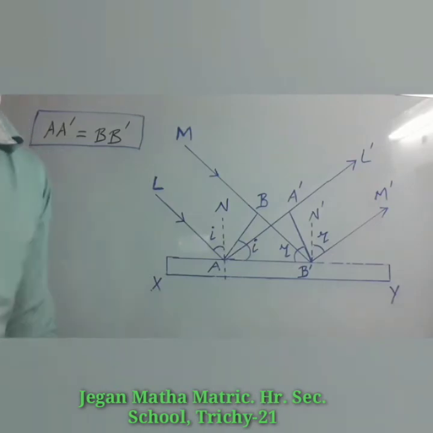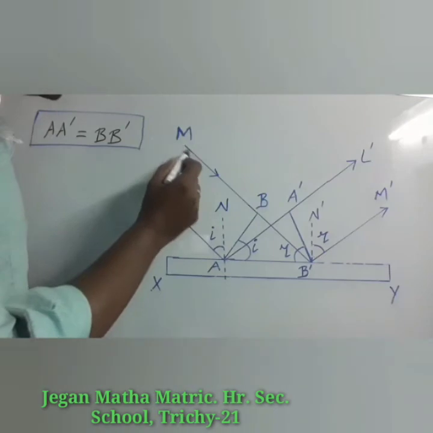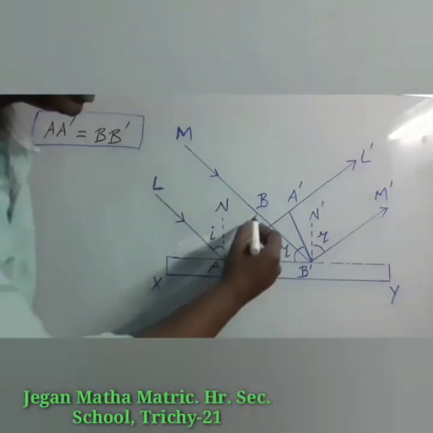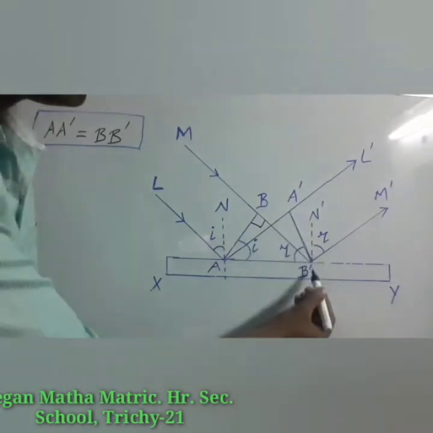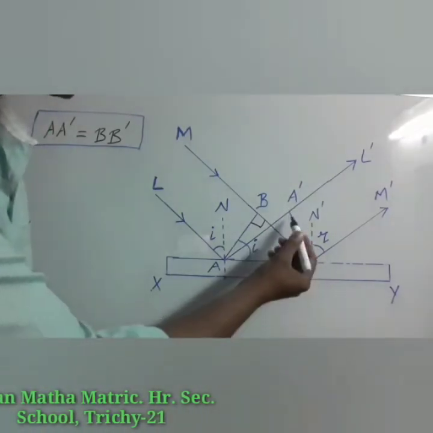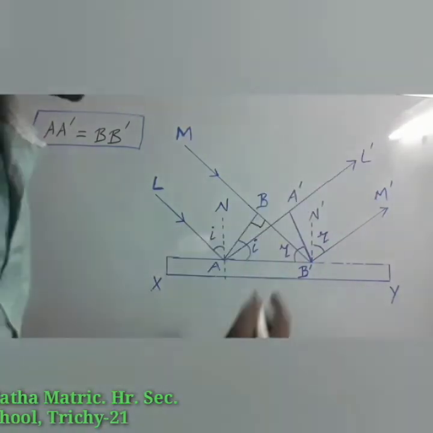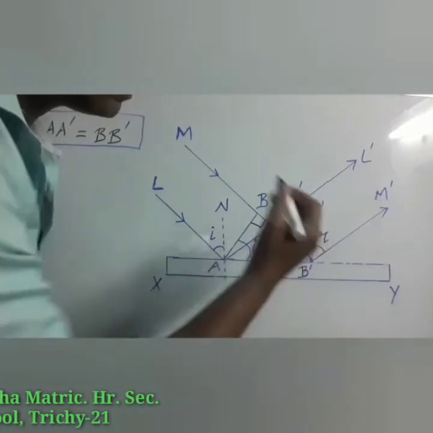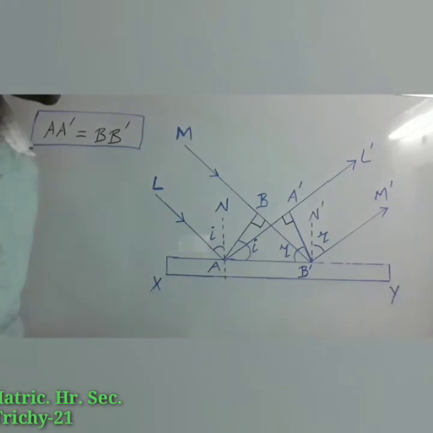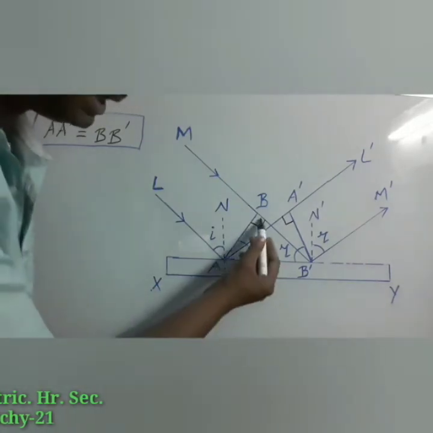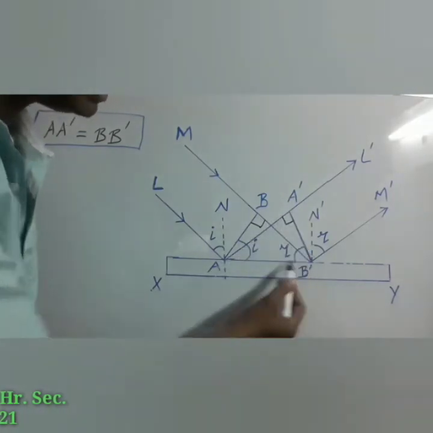In the given diagram, the incident wavefront AB is perpendicular to the incident ray MB dash. So here angle is 90 degree. Likewise, reflected wavefront A dash B dash is perpendicular to the reflected ray AL dash. So here also angle will be 90. So we have two right angle triangles in this diagram. First one is AB dash, the another one is A dash B dash.